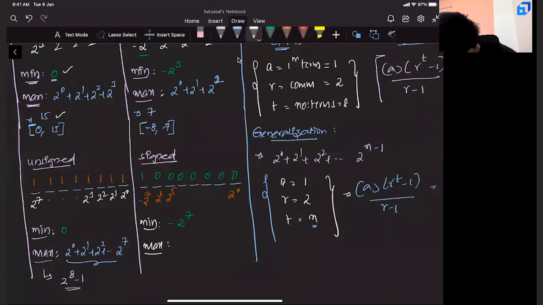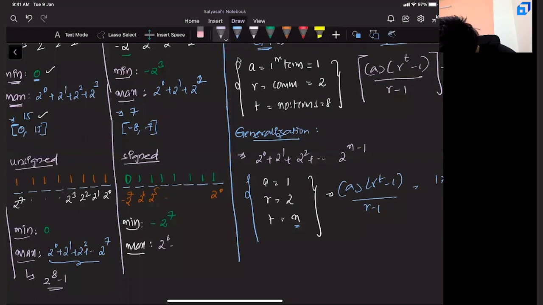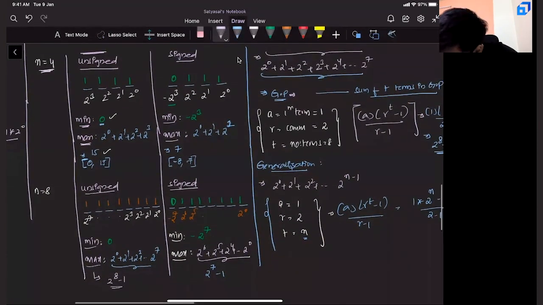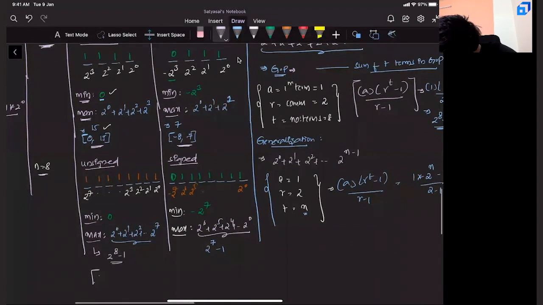Similarly, can you think of the maximum value? To get the maximum, you make the MSB 0 and all others 1. The sum becomes 2 power 6, 2 power 5, 2 power 4, and so on up to 2 power 0. What will this value be? We just discussed, it becomes 2 power 7 minus 1. So for 4-bit unsigned, this is the range. For 4-bit signed, this is the range. For 8-bit unsigned, the range is 0 to 2 power 8 minus 1. For 8-bit signed, the range is minus 2 power 7 comma 2 power 7 minus 1.